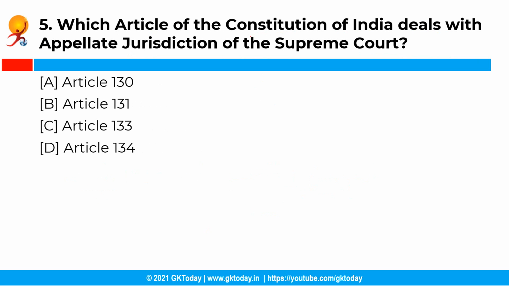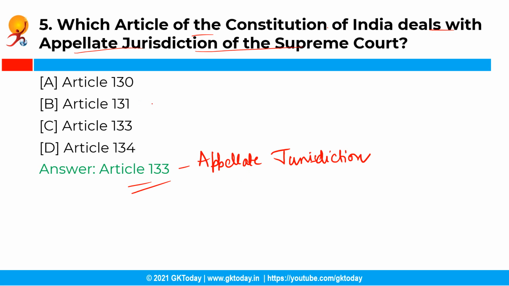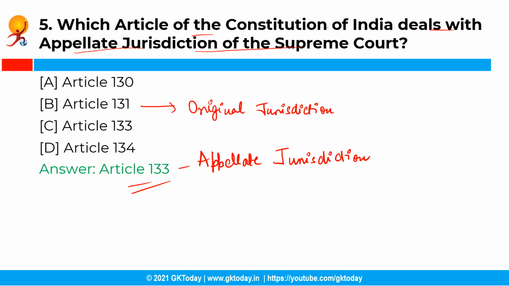Now the next question is, which article of the Constitution of India deals with the appellate jurisdiction of the Supreme Court? Now you have the following options, and the correct answer is option C, that is Article 133. So Article 133 of the Constitution of India deals with the appellate jurisdiction of the Supreme Court in appeals from high courts regarding civil matters, whereas Article 131 of the Constitution deals with the original jurisdiction of the Supreme Court.